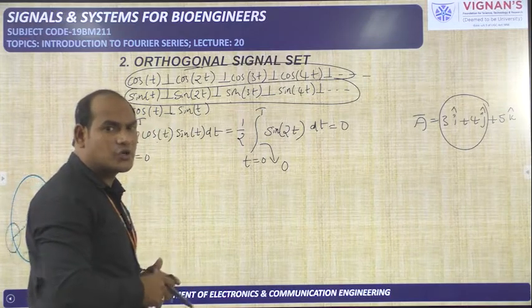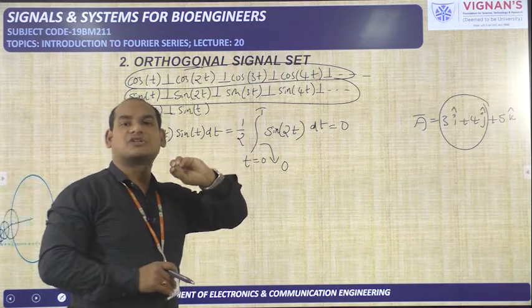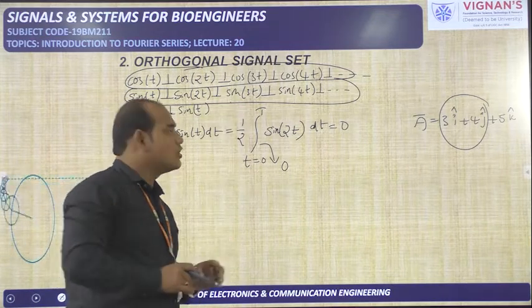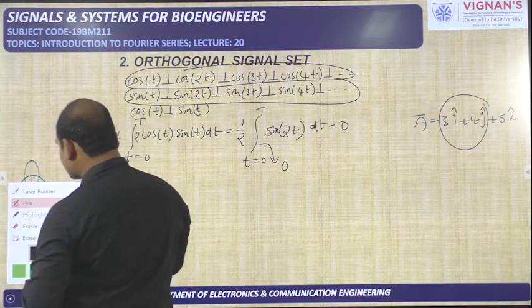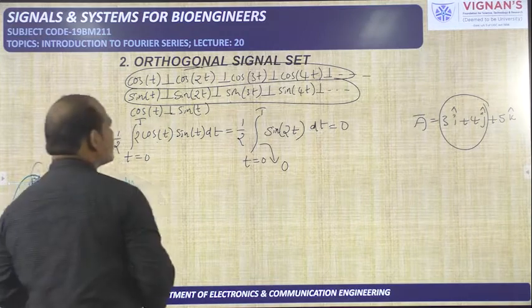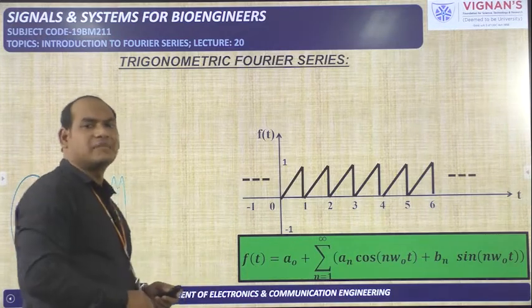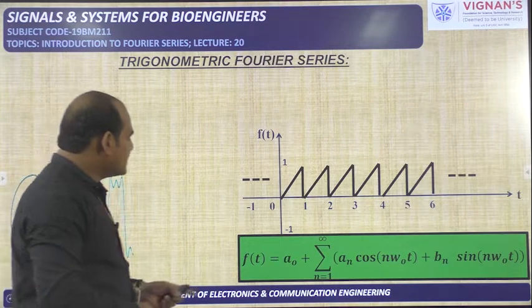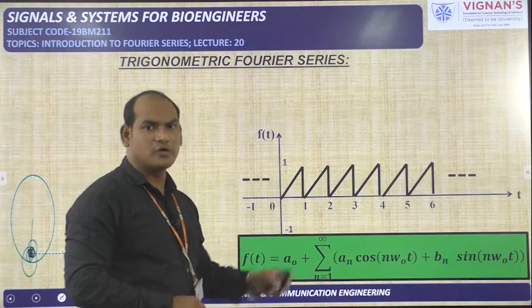Now what is our orthogonal set? These cos terms and sine terms are the complete orthogonal set. So now you have understood what the complete orthogonal set is in the case of signals. Now we can start the trigonometric Fourier series. This is actually the trigonometric Fourier series expression. How did we achieve this? Now I am going to tell.